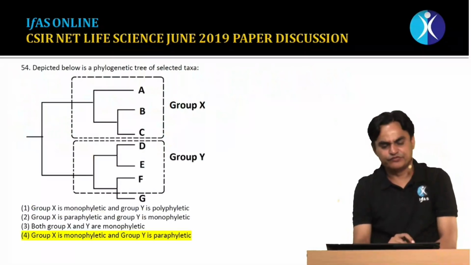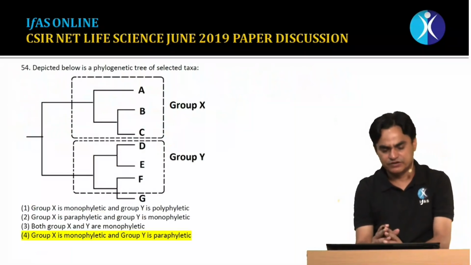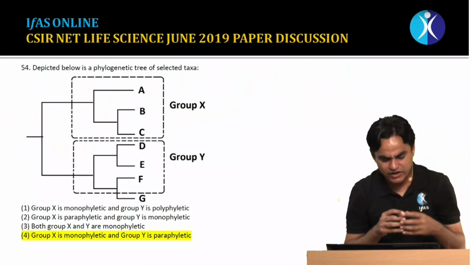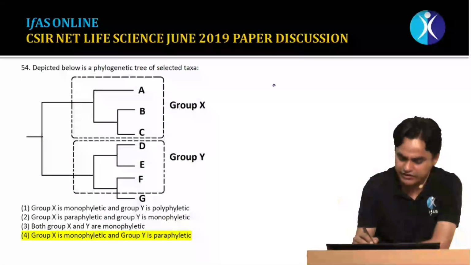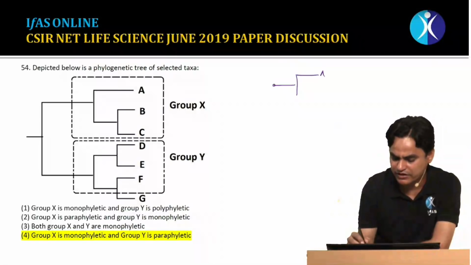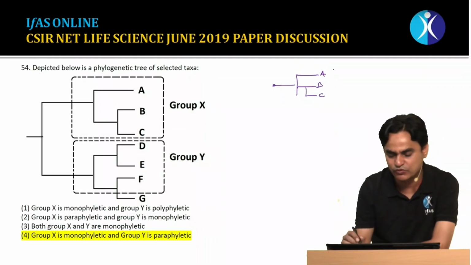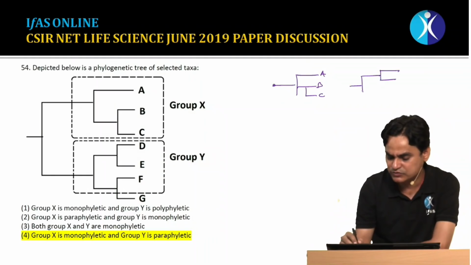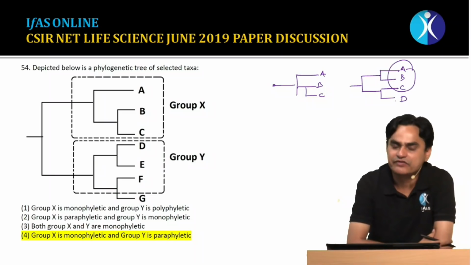Question number 54. Basically, this question is from the phylogenetic tree. This is a simple, straightforward question. Here you must know what you mean by monophyletic and paraphyletic. If you have one common node, and from the common node you include all the species which are derived from this, for example species B, species C, then such a taxon is referred to as monophyletic. You have one common ancestor, but you do not include all the species. Suppose you make a grouping where you include A, B and C but not D. Such taxa are referred to as paraphyletic.